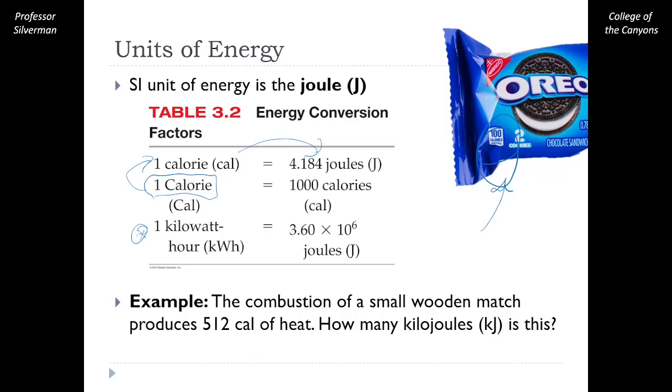We have a practice question here. Can we convert from calories with a lowercase c into units of kilojoules? It seems like this should be possible in just one step if we have our conversion table listed out here. Let's start with the value that we know.